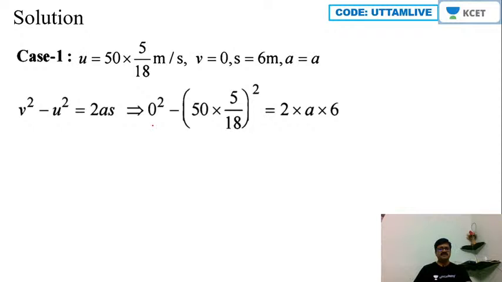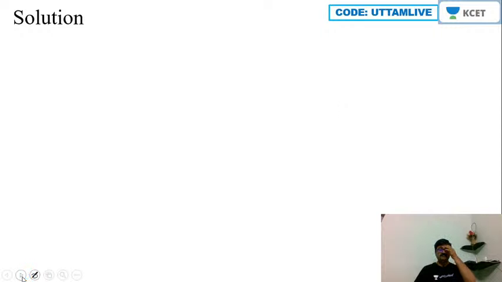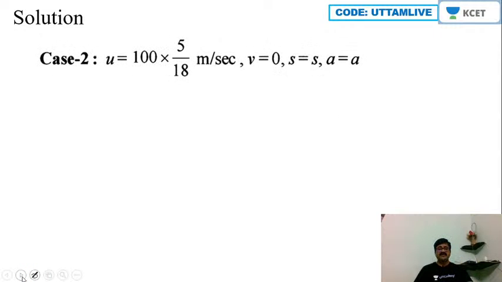So obviously 0 square minus (50 into 5 by 18) square is equal to 2a into 6. So obviously we'll get this as what? Minus (50 into 5 by 18) square is equal to 2 into a into 6. Is it not? Now next step, for case 2, 100 km per hour it is given.